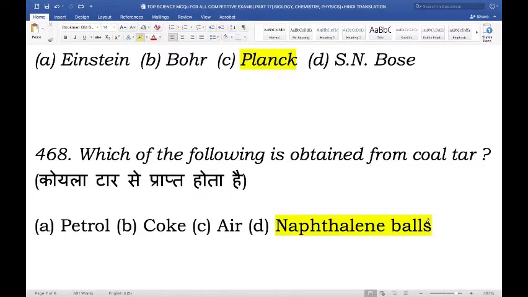Naphthalene is used to make mothballs, PVC, insecticides, dyes, and deodorant blocks. Naphthalene is flammable and potentially explosive. Hence, naphthalene balls are obtained from coal tar.